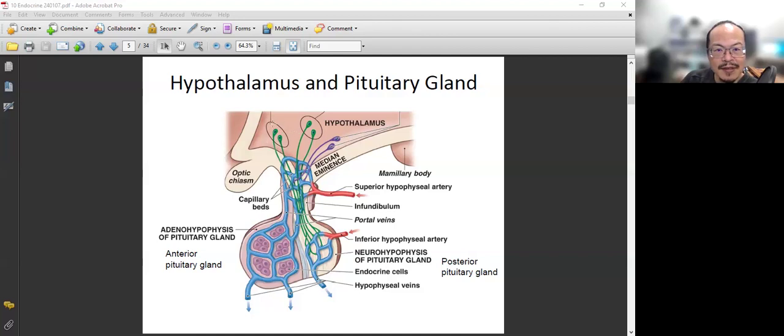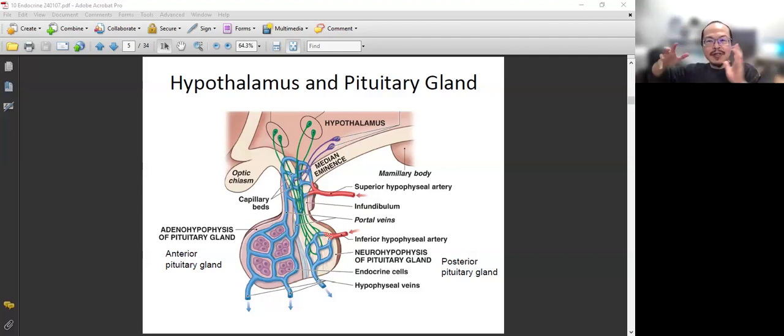So some of the neurons release their hormone in the posterior, and some release their hormone directly into the blood. So that's that. Here is the pituitary. We have the anterior, we have the posterior. All right, so that's the background. Hypothalamus: part of them release locally, part of them extend into the posterior.